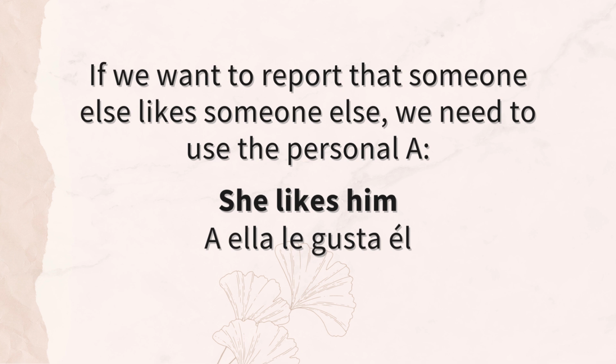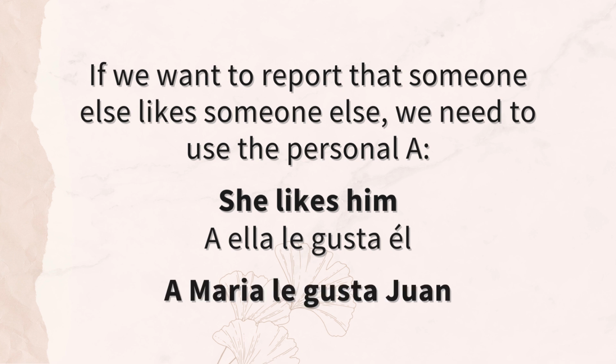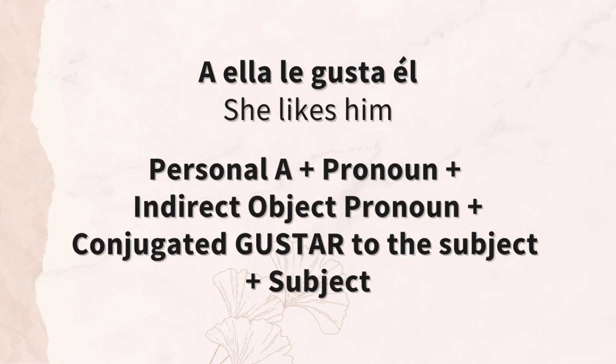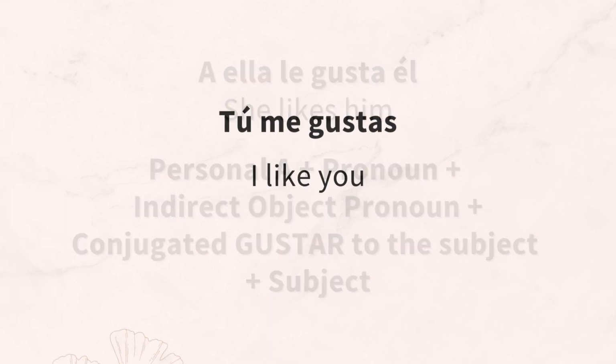So gusta is conjugated for the personal pronoun él. A ella le gusta él. It's very similar to saying a María le gusta Juan. Maria likes Juan. In English, it's very straightforward. In Spanish, I know it gets complicated, so we'll see some examples. So the structure here becomes the personal a plus a pronoun, then the indirect object pronoun, followed by the conjugated gustar, and then the subject, or the personal pronoun. Let's take a look at some examples.